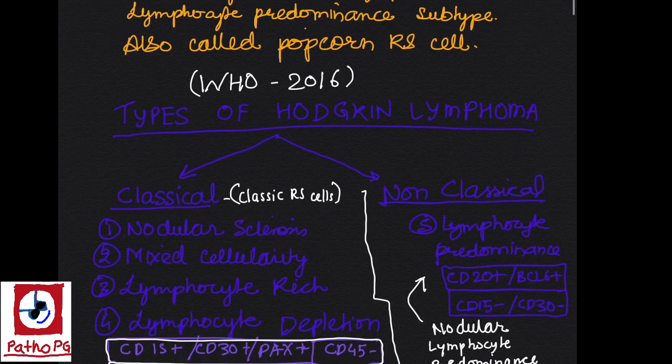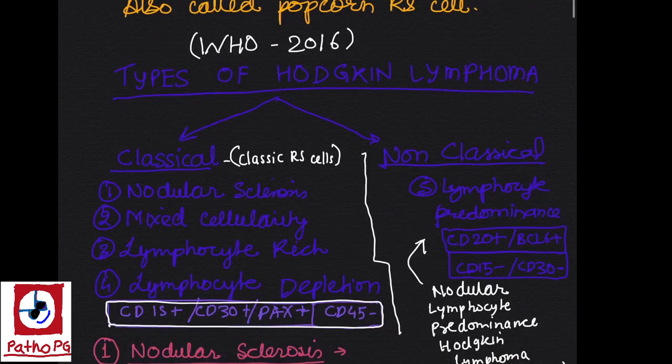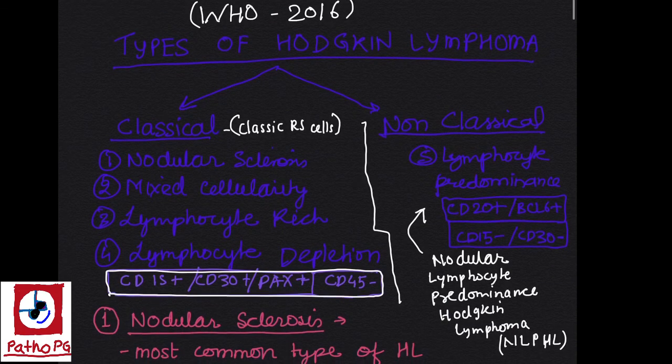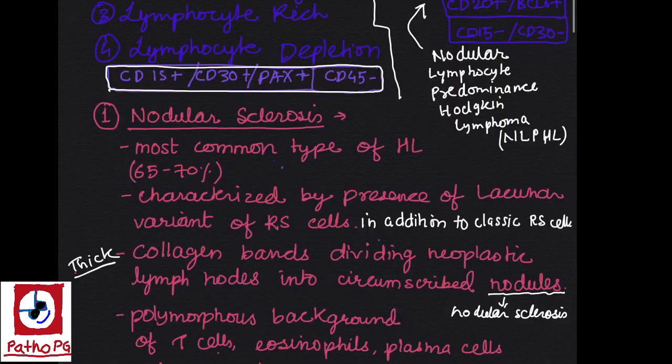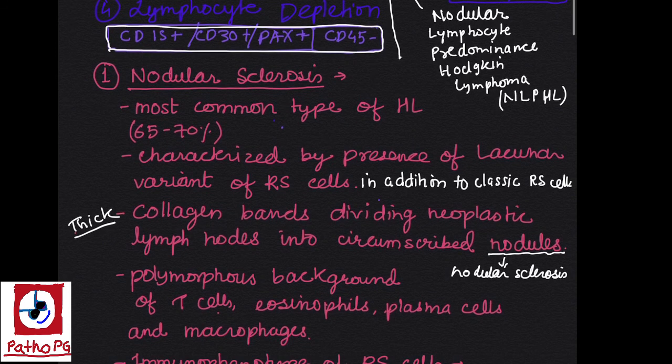Now we have already discussed the WHO 2016 classification of classical and non-classical Hodgkin lymphoma. In classical Hodgkin lymphoma, there is presence of CD15, CD30 positive and PAX5 positive, and it is negative for CD45. PAX5 is a transcription factor which activates the immunoglobulin gene. We will discuss now the individual types of Hodgkin lymphoma.